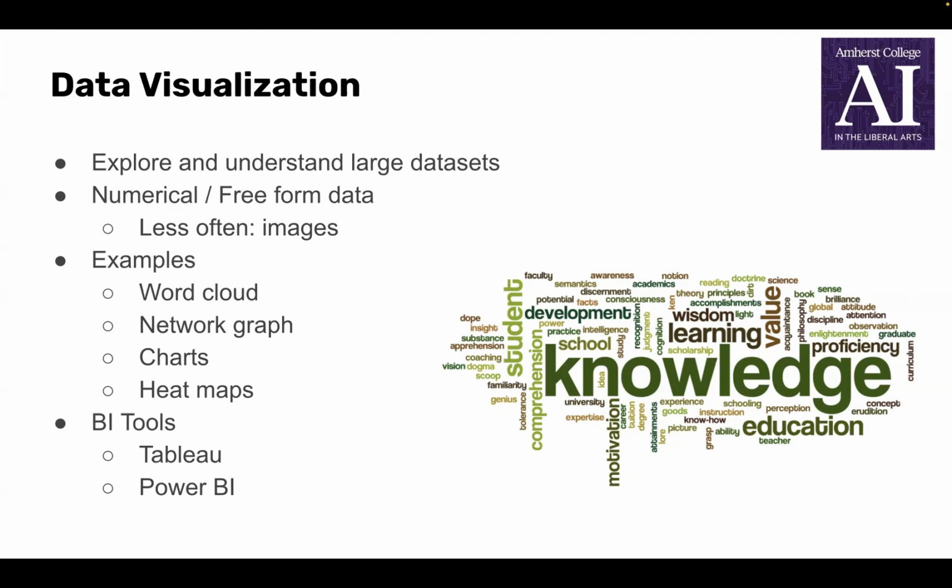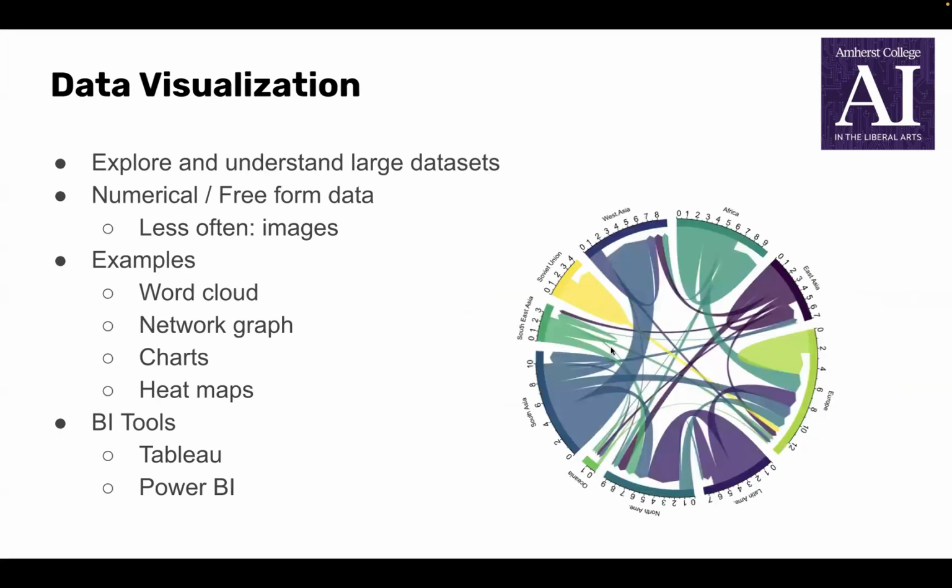Some common ways to visualize free-form text datasets include word clouds and network graphs. So this is a word cloud here. It's an artistic grouping of words where the size of each word or phrase corresponds to its frequency in the dataset. Network graphs show the connectedness between entries in a dataset and can be used to show things like what double majors are the most common or which characters in a book interact more often. And you've probably seen some of these in college admissions before.